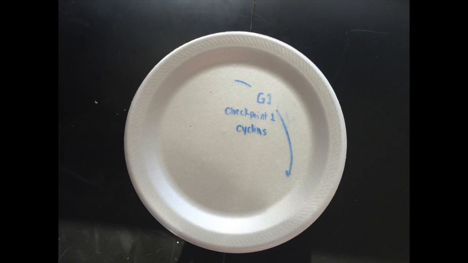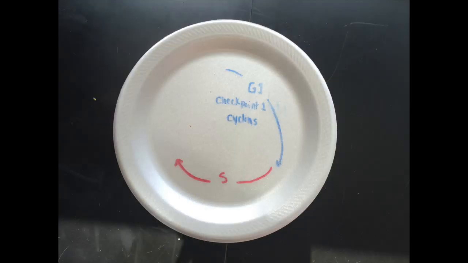Cyclins are proteins that control the progression of cells through the cell cycle by activating cyclin-dependent kinase enzymes, otherwise known as CDK. The first cyclin is G1 cyclin. G1 cyclins bind to CDK proteins during the G1 phase. When the cell has reached a certain size in the environment, the cyclins begin to degrade, which deactivates the CDK and leads to the next phase. If the cell has met the necessary conditions for G1, then it will continue to the S phase.